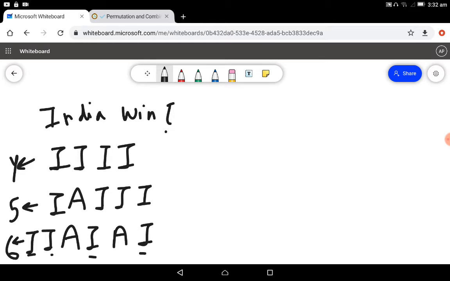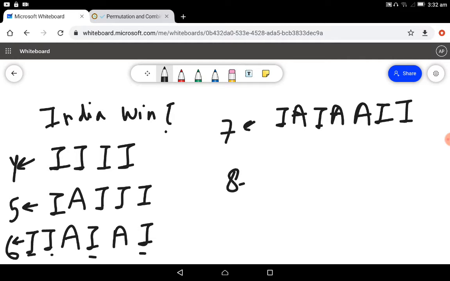Okay, now what happens if Australia wins 3 matches? Then India will have to put in even more effort and India will have to play 7 matches with Australia to be declared a winner. So it can be any of the matches that Australia wins. It can be a case like this. So, 7 matches.